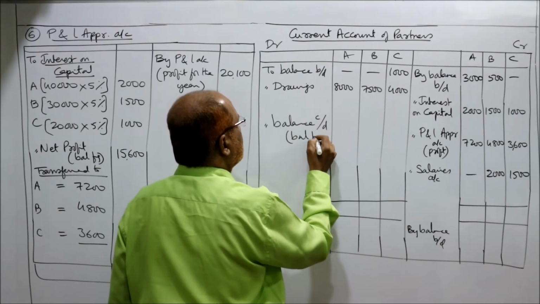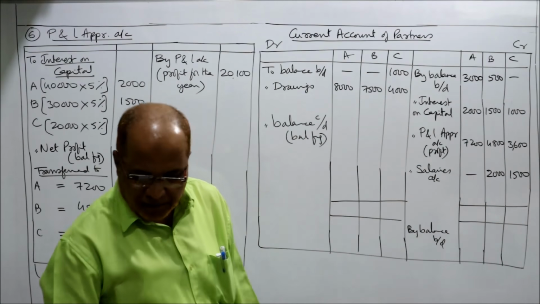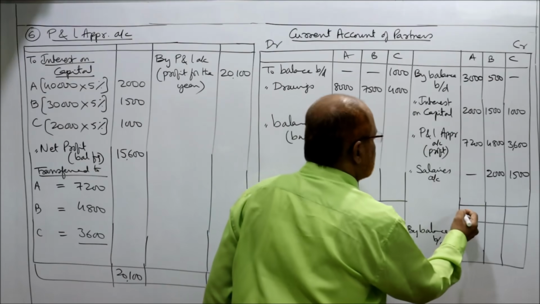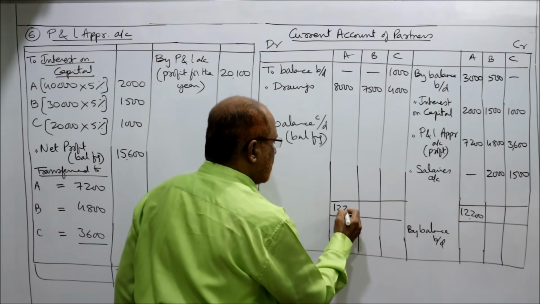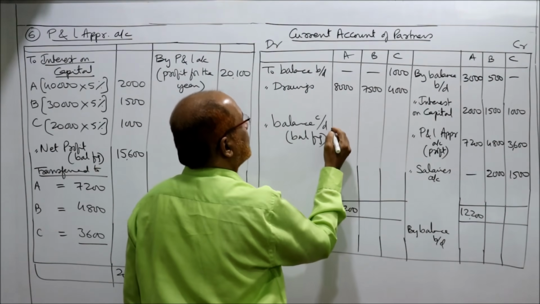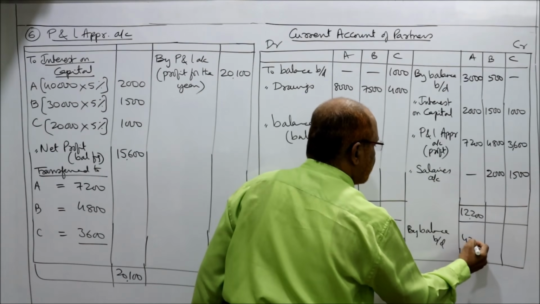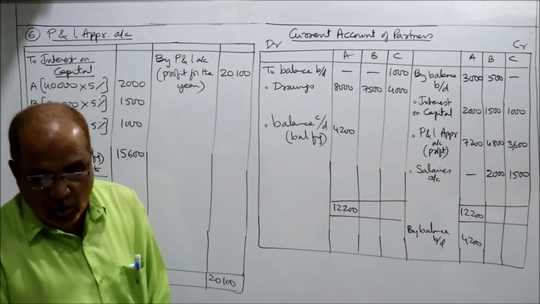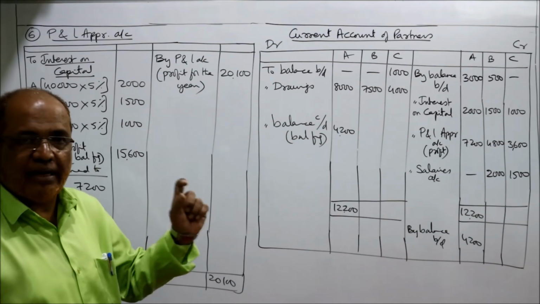Balance carried down, balancing figure. Now we have to take the total on the credit side. The credit side total is 12,200. From this 12,200 subtract 8,000, you will get 4,200. 4,200 is the closing balance of A, current account balance of A.